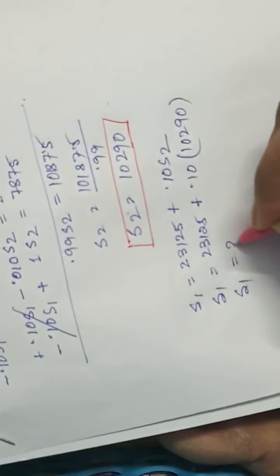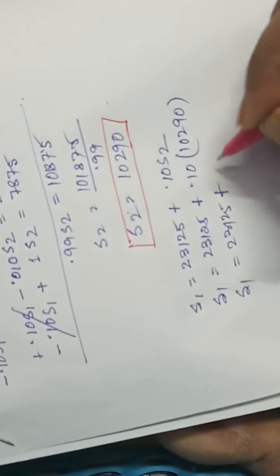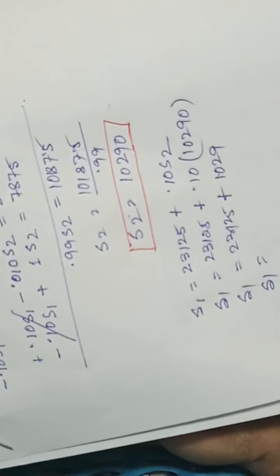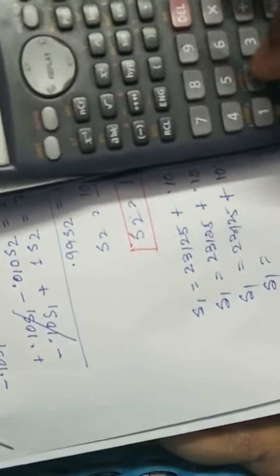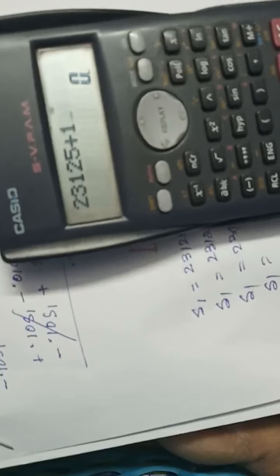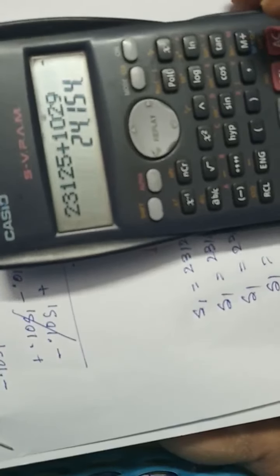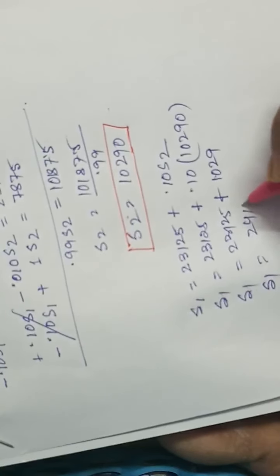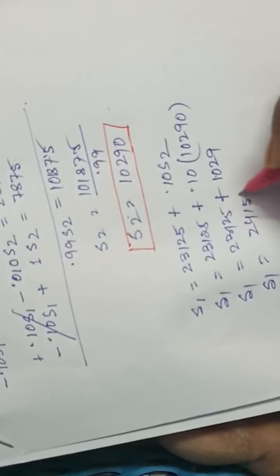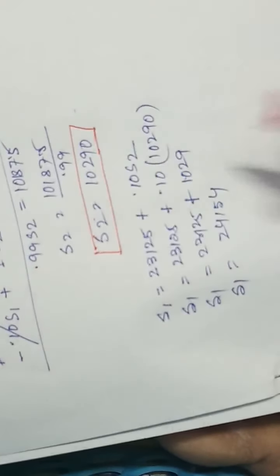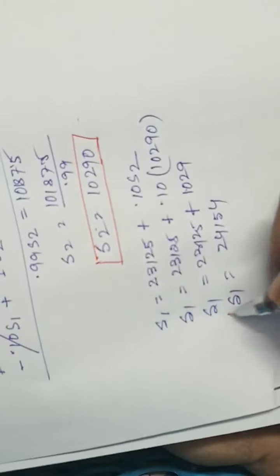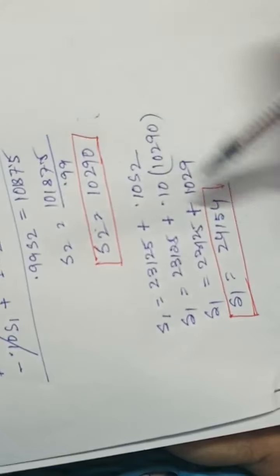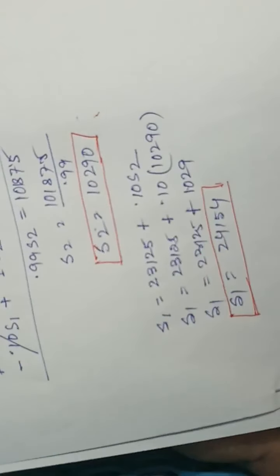So S1 is equal to 23125 plus 1029, which is 24,154. So this is also the value of S1. So S2, S1 we are fine.